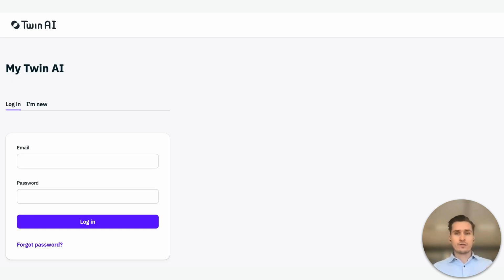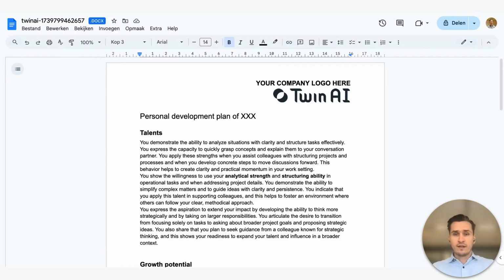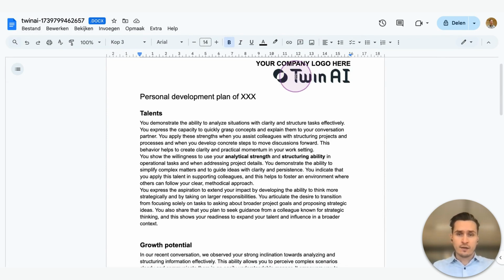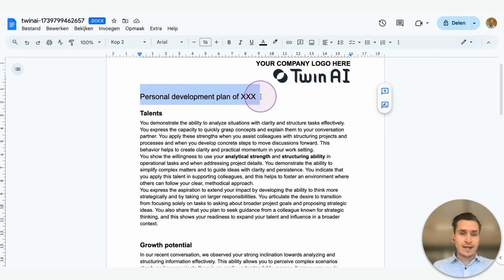So instead of having to write everything down, stick to the criteria and write a personalized development plan, we're just going to build one workflow that takes care of this. The end result is something that I will show you now. You can see that your company logo will be shown here. Obviously, in this example, it's just Twin AI. You can see the personal development plan of XXX. It's all anonymous. It's all fictional data.